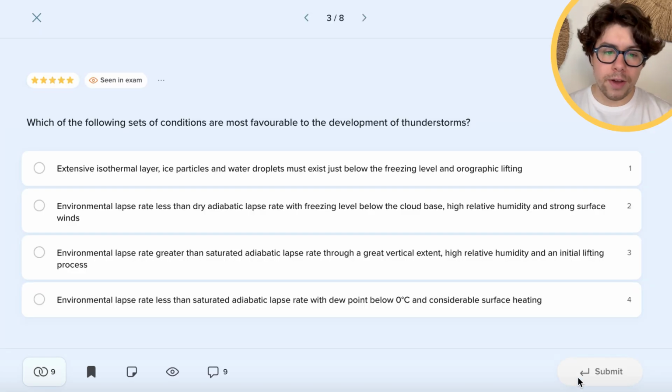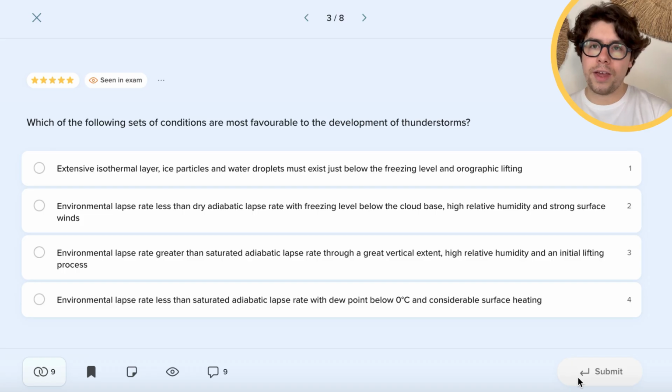For question number 3, which of the following sets of conditions are most favorable to the development of thunderstorms? Generally speaking, remember that thunderstorms need a couple of very clearly defined things to be created. First of all, we need at least 10,000 feet of unstable air above the freezing level. We need moisture and humidity in the air, and we need something called a trigger. Trigger is the initial uplifting force, which can be orographic, convection, convergence, it can be quite a few things. However, the 3 key things needed are humidity, unstable air, and the trigger.